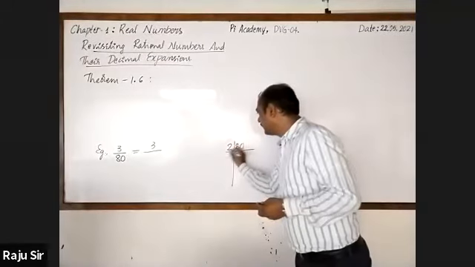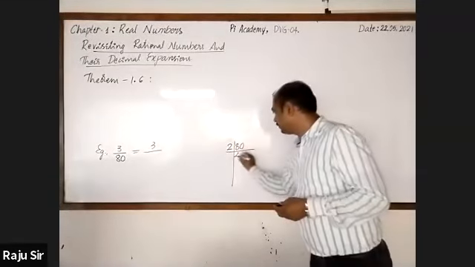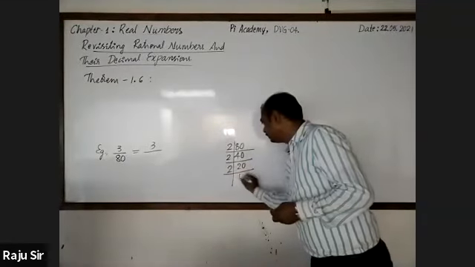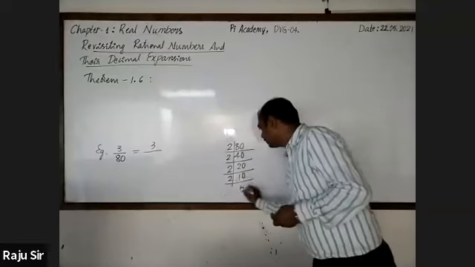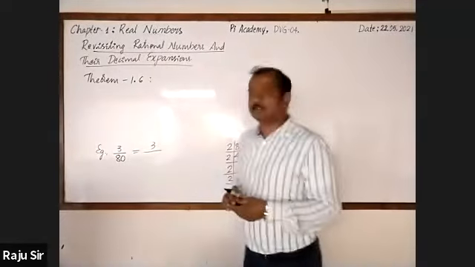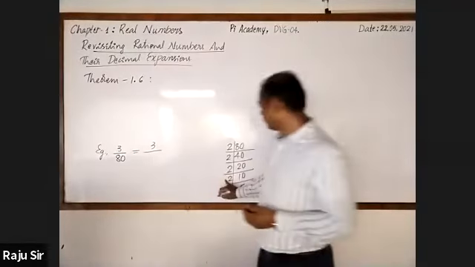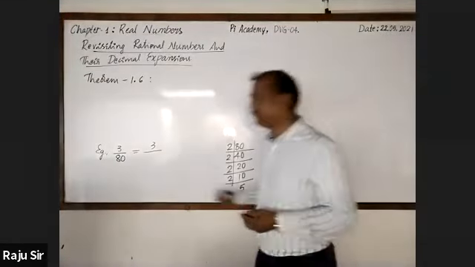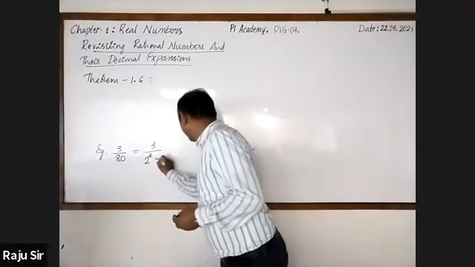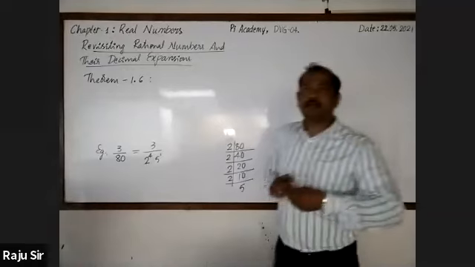It can be divided by 2: 2 forties are 80, then 2 twenties, then 2 tens, 2 fives. Now, 80 can be written as 2 raised to the power 4 into 5 raised to the power 1.